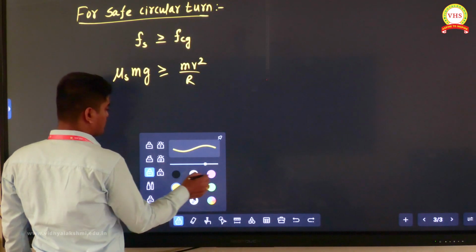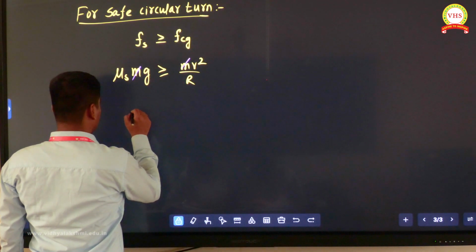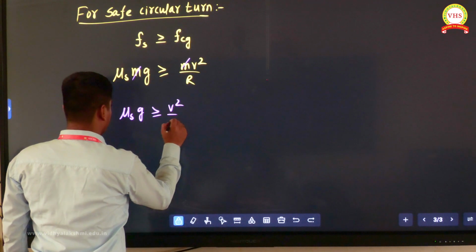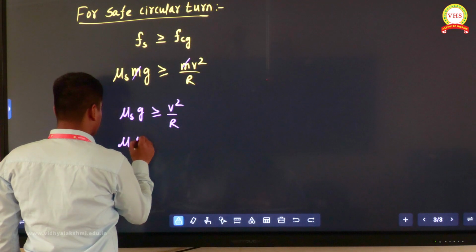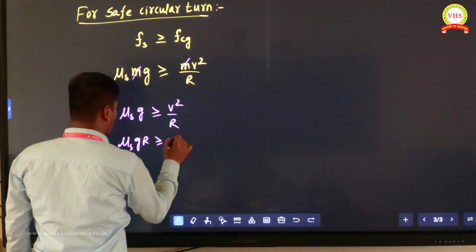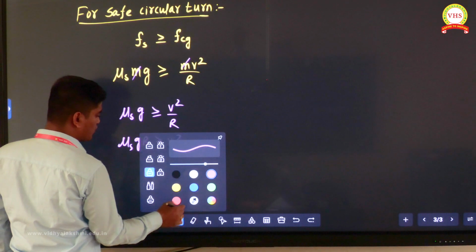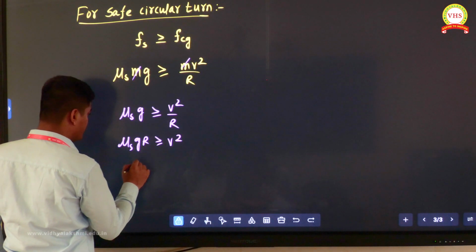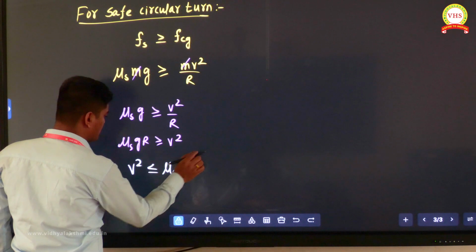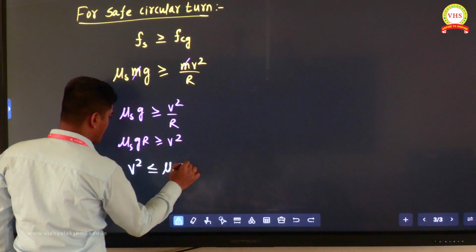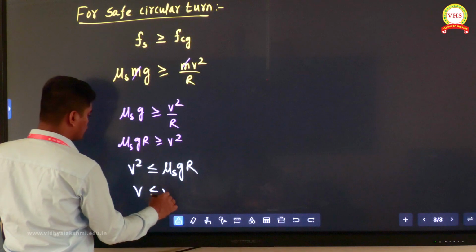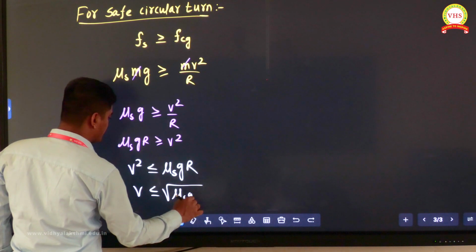Now next, m will cancel. Now mu s g is greater than or equal to v square by r. So I can write mu s g r greater than or equal to v square. That means I can write v square is less than or equal to mu s g r, or v equal to root under mu s g r.